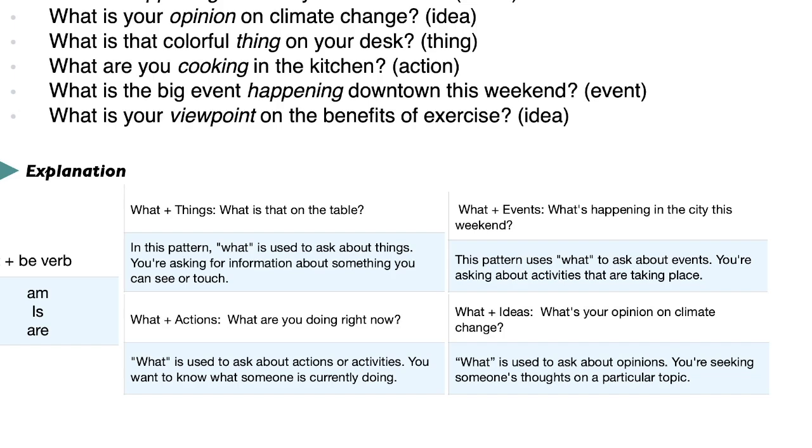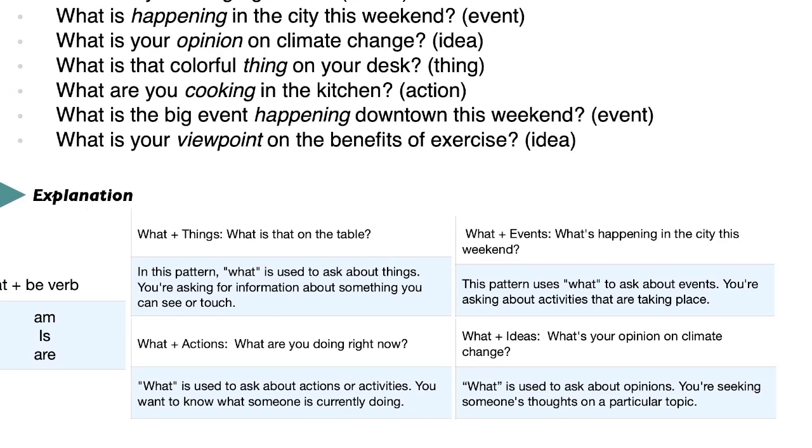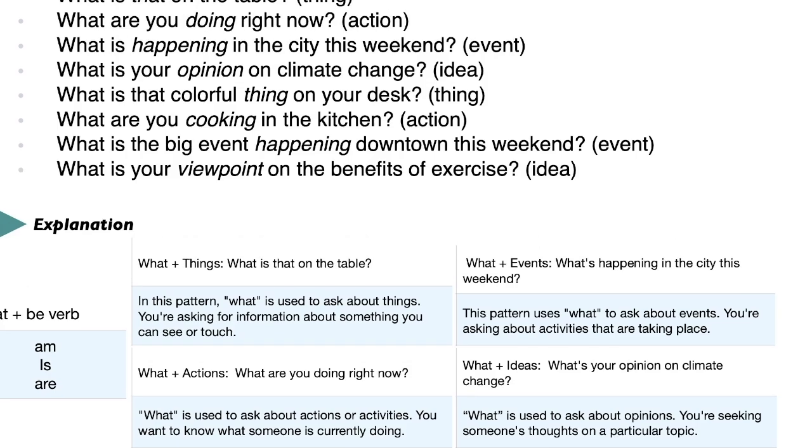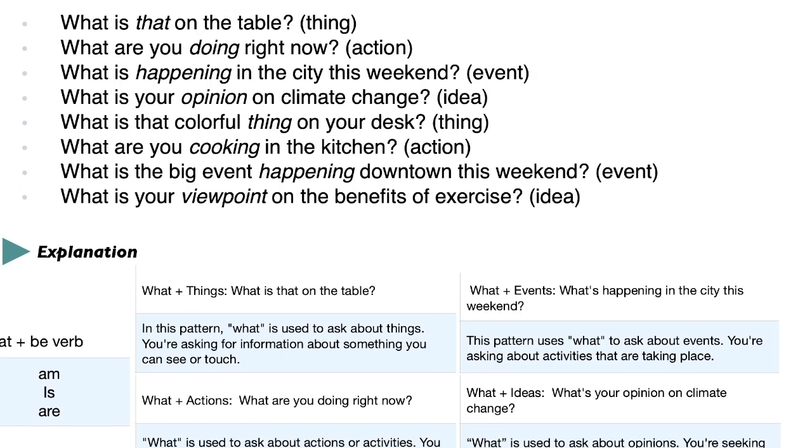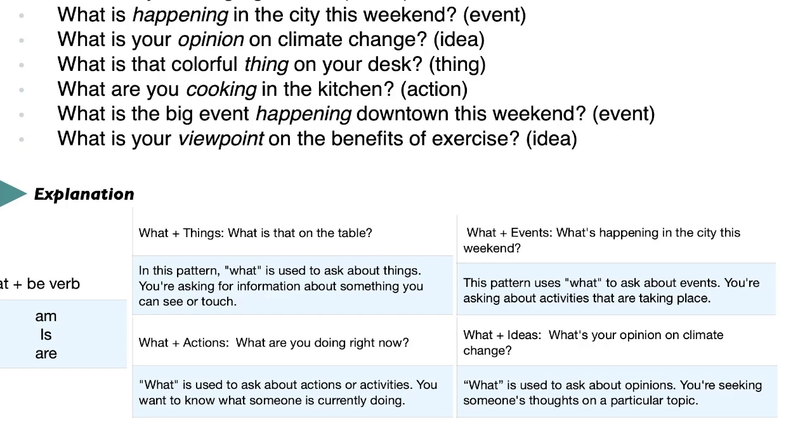You want to know what someone is currently doing. So you want to ask, hey, what are you cooking in the kitchen? What are you doing right now? So you want to know what someone is doing now.